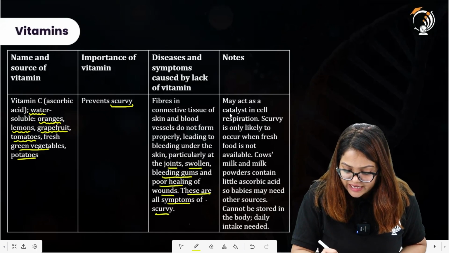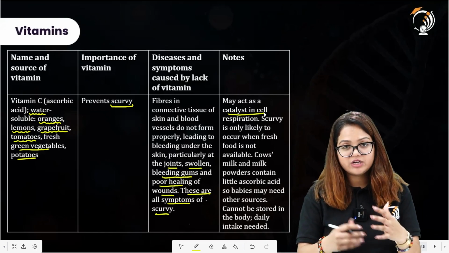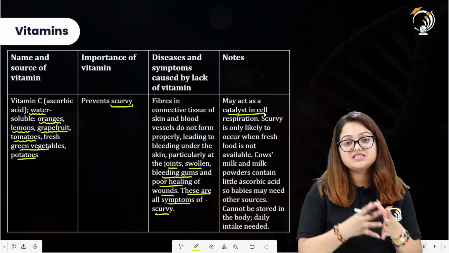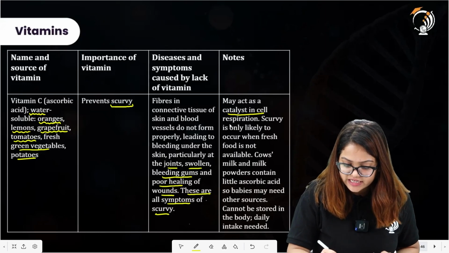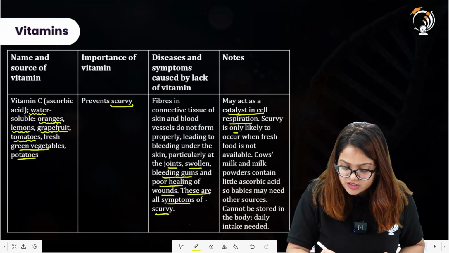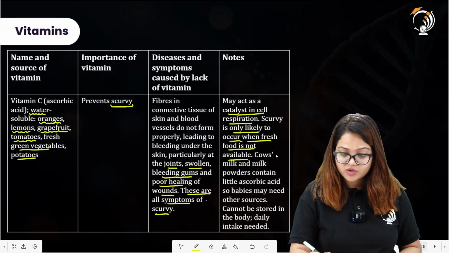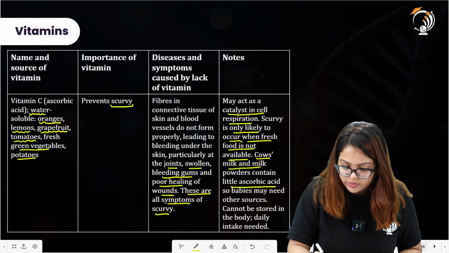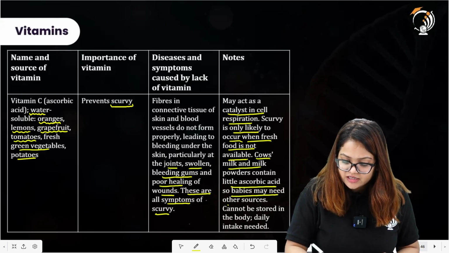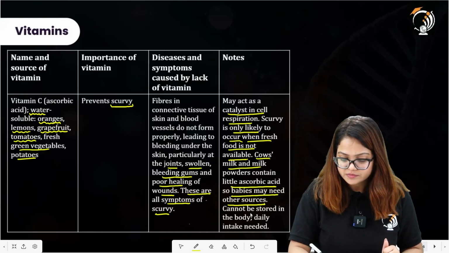Notes: may act as a catalyst. So vitamin C can also act as a catalyst. And what do we mean by catalyst? It increases the rate of chemical reaction. So it acts as a catalyst in the cell respiration process. Scurvy is only likely to occur when fresh food is not available. Cow's milk and milk powders contain little ascorbic acid. So babies may need other sources in order to get a sufficient amount of vitamin C.